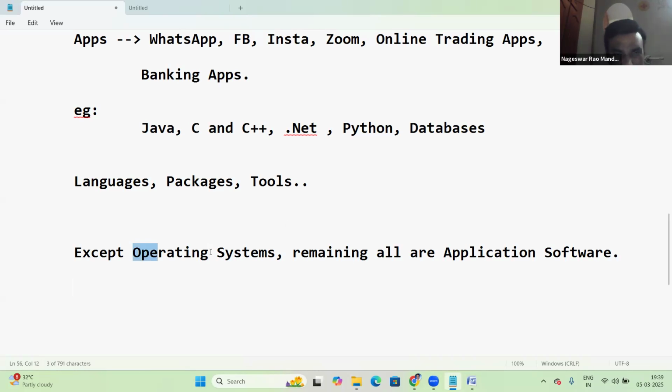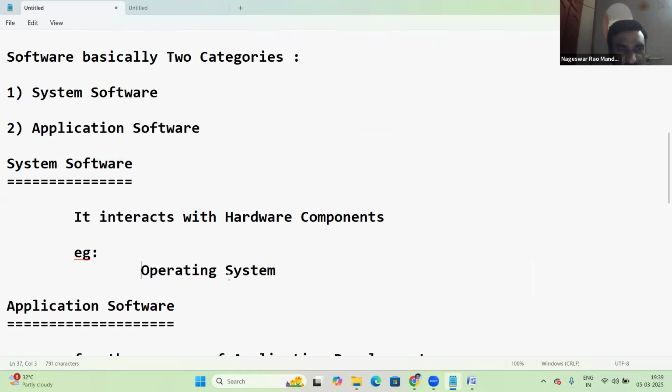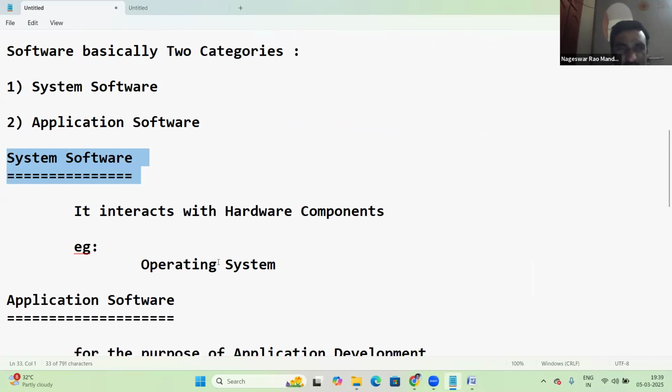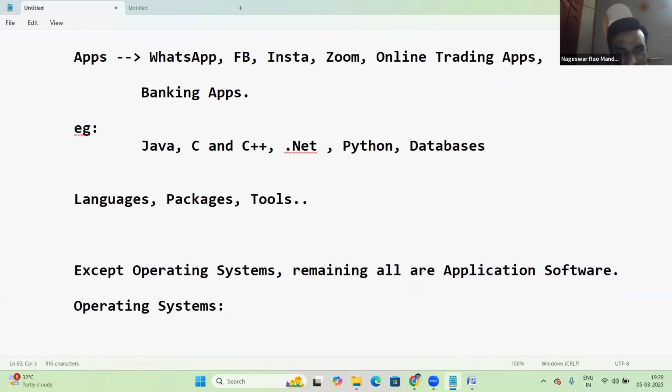Only OS comes under system software. OS is a system software. Except OS, remaining all are application software. I think it's clear. See, operating system examples, like Windows is an OS, right? Windows OS.